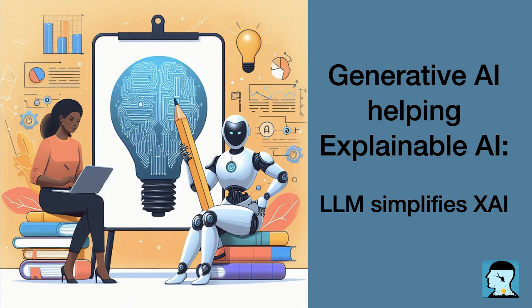In the novel approach, large language models, LLMs, play a crucial role in making explainable artificial intelligence, XAI, accessible to a wider audience. The LLMs are custom-built using ChatGPT Builder, a tool specifically designed for developing these models. The key feature of LLMs in this approach is their ability to generate clear and concise explanations of various XAI methods, tailored for different audiences.